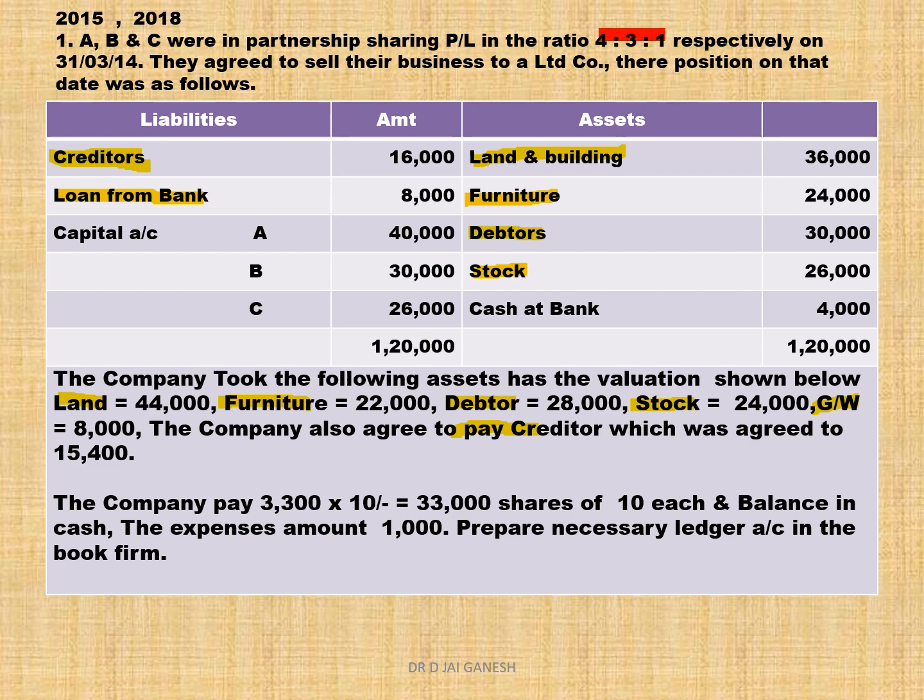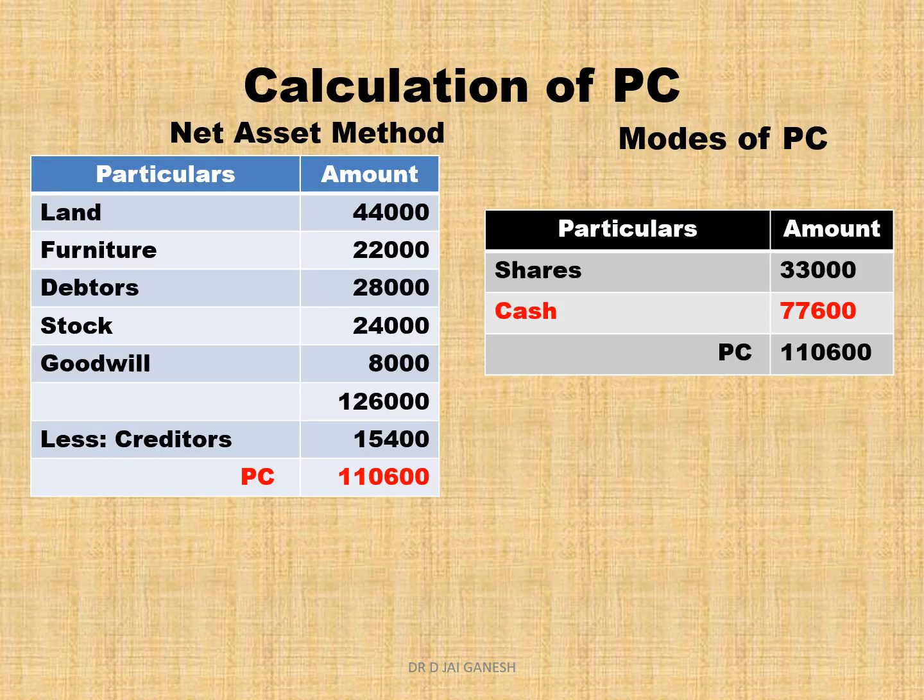Let us prepare the ledger accounts. How to calculate the PC? The PC is to be calculated by the net asset method. Land 44,000, furniture 22,000, debtors 28,000, stock 24,000, goodwill 8,000. Totally 5 assets are taken over by the company.